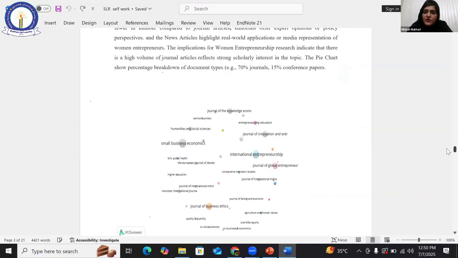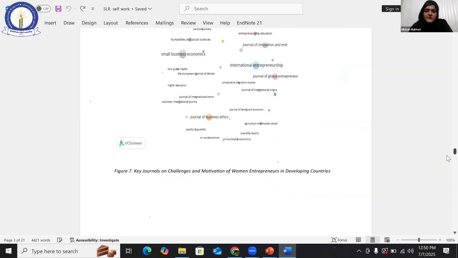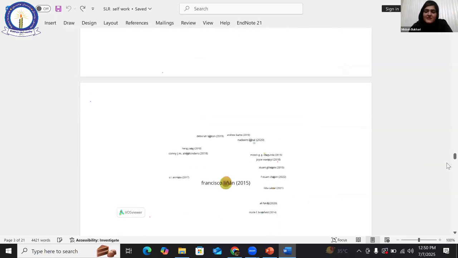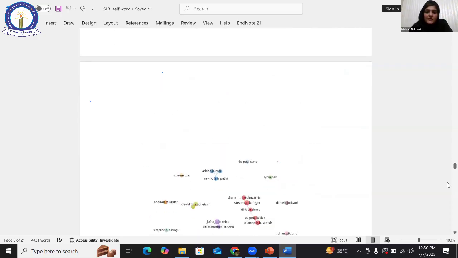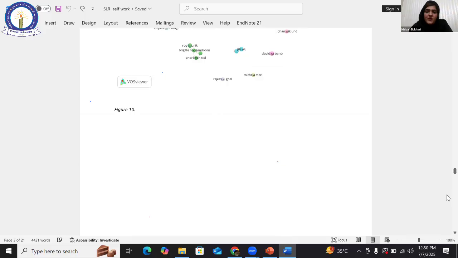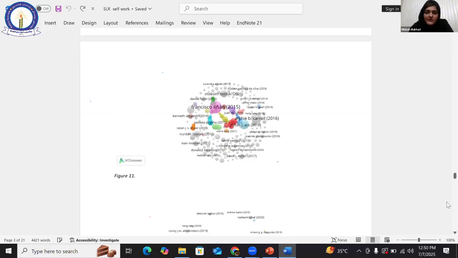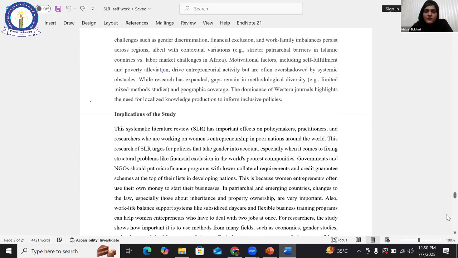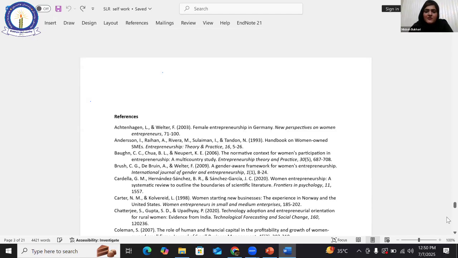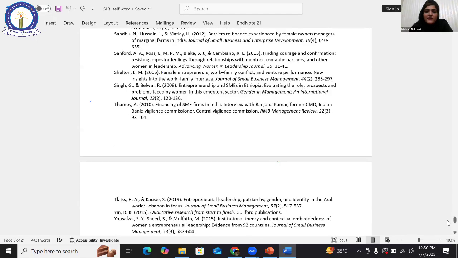I would also like to give a short practical of how to use VOSviewer. And after that, let me scroll it, please. Yes, this is the next figure of VOSviewer. All these are the bibliometric co-authorship. And after that, figure 11, we are going to discuss it. And after that, conclusion and implications of the study. So this is my practical, and these are the references.